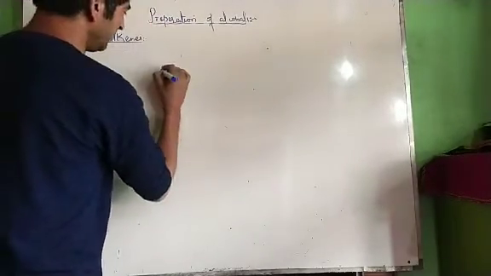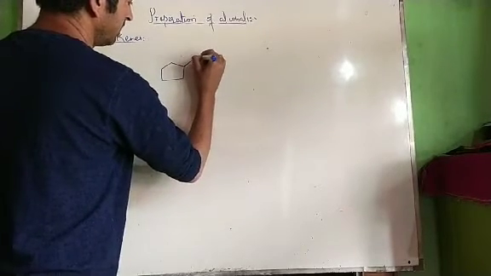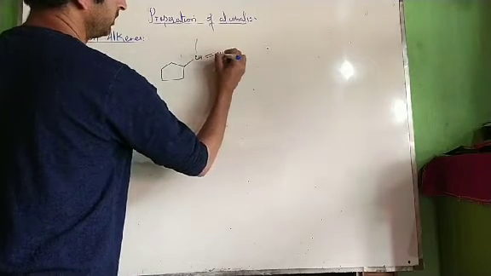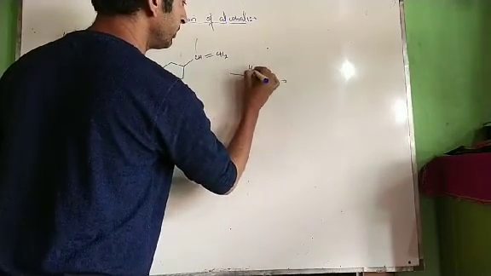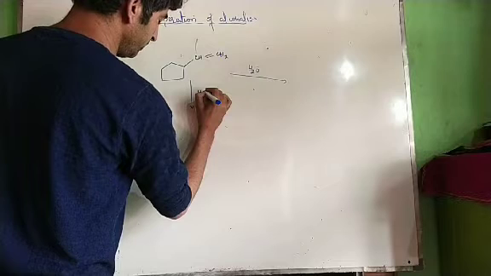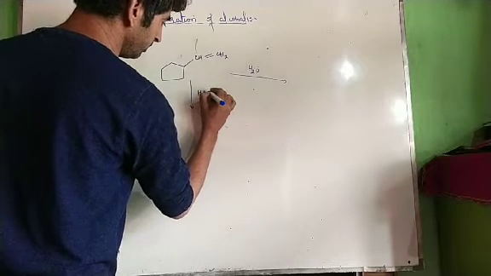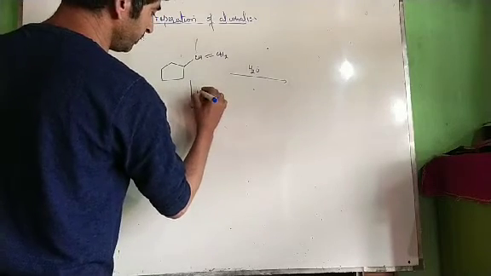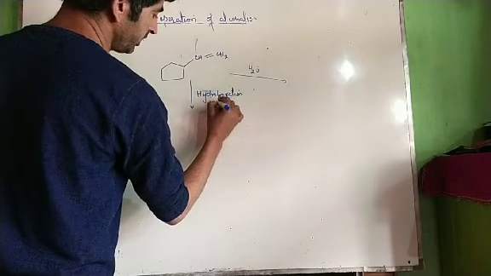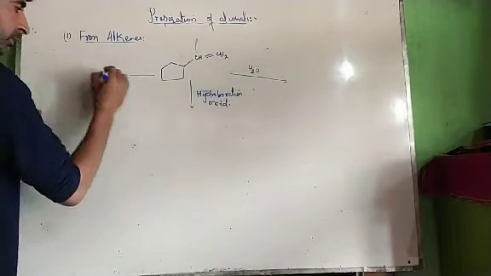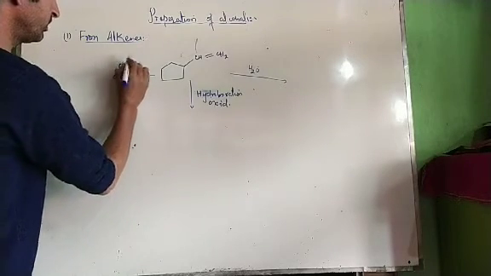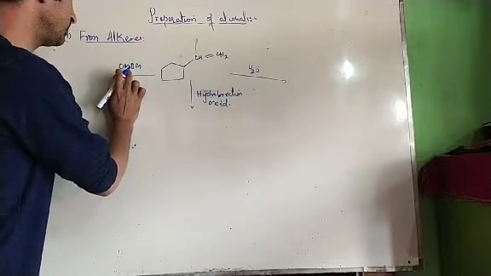If we have a question like this, double bond CH2, to this we are doing three reactions: hydrolysis, hydroboration oxidation, and one more type of reaction, that's oxymercuration, demercuration, OMDM.